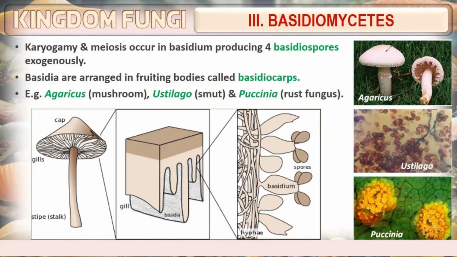Karyogamy and meiosis occur in the basidium, producing four basidiospores exogenously. Here you can see in the diagram, four basidiospores on the basidium. Basidia are arranged in fruiting bodies called basidiocarps. Examples are Agaricus, Ustilago, and Puccinia. Agaricus is the common mushroom that we eat, Ustilago causes smut, and Puccinia causes rust, also known as rust fungus.